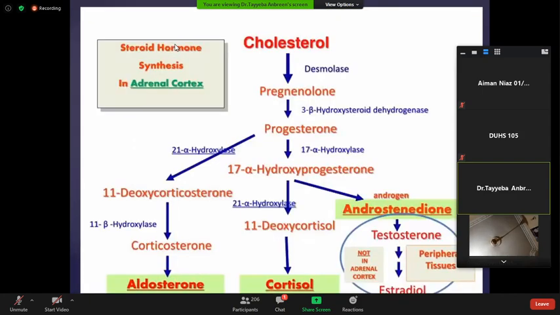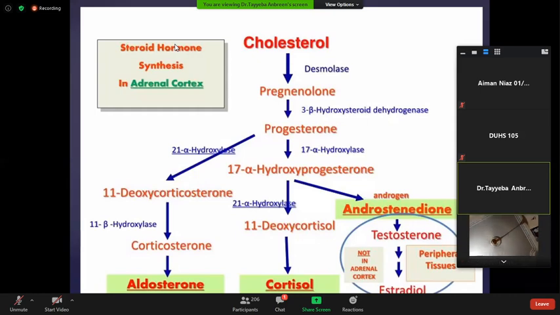This slide is showing how cholesterol ended up with the formation of aldosterone, cortisol, and estradiol. In this pathway from cholesterol to cortisol or aldosterone, there is an important enzyme 21 alpha hydroxylase. The deficiency of this enzyme causes increase in the formation of 17 alpha hydroxyprogesterone.